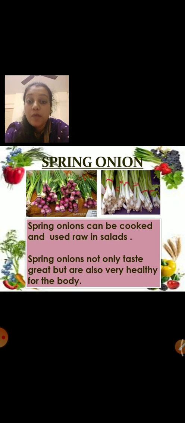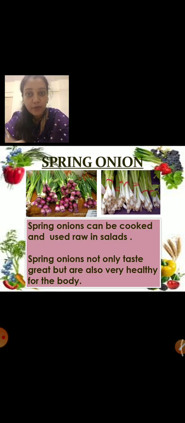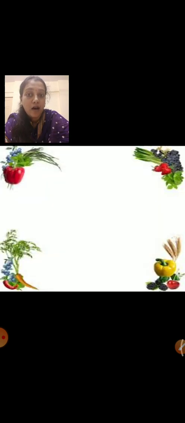Spring onions can be cooked and used raw in salads. Spring onions not only taste great but are also very healthy for the body. Yes, the taste is very good and it is also healthy for our body. Now, what is our next vegetable?